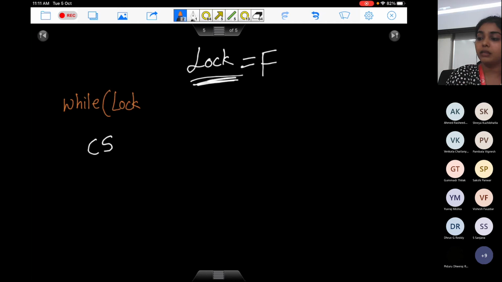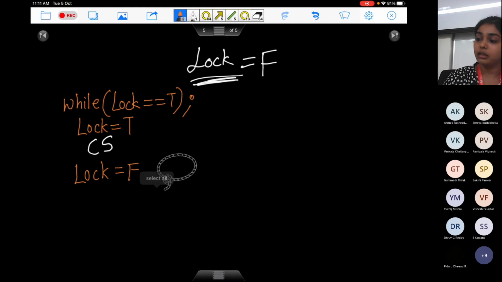While the value of this lock is true, I am busy waiting. As soon as some other process frees up this lock, this value will become false. At that time, I will acquire the lock and make it true. I'll do the work which I have to do, and I'll set this lock back to false.